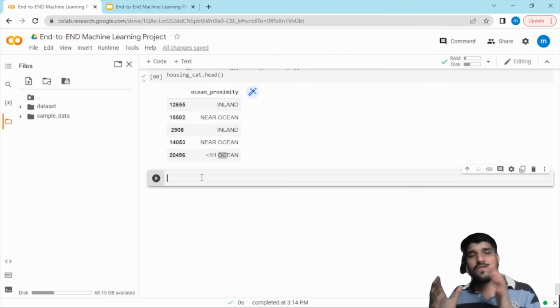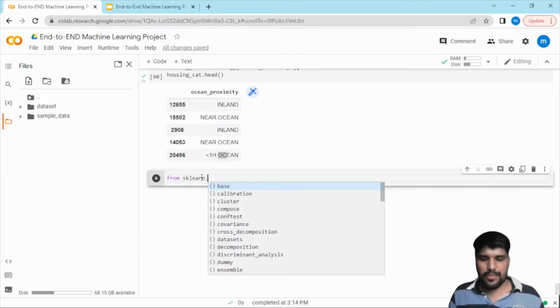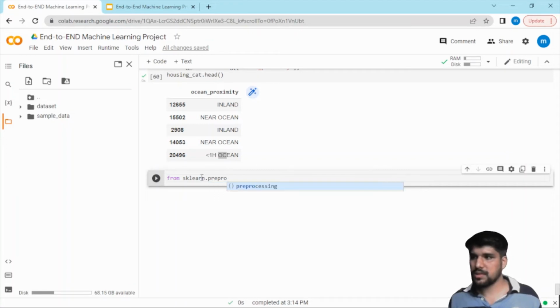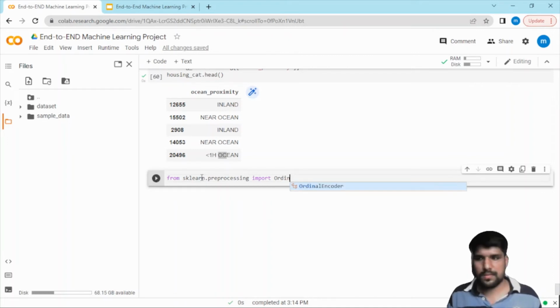For that we are using the sklearn package. From sklearn.preprocessing, import OrdinalEncoder.